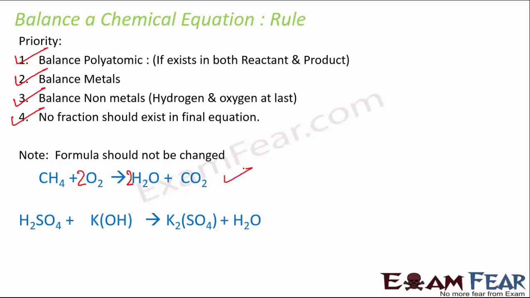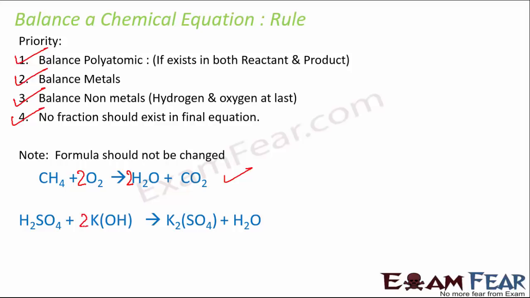Similarly, if you look at this expression, H2SO4 plus KOH, potassium hydroxide, gives potassium sulfate, that is K2SO4 plus H2O. So in this case, first look at the sulfate. The sulfate is balanced on both sides. Then look at potassium. Potassium is not balanced. Here 2 and here just 1. So multiply it by 2.